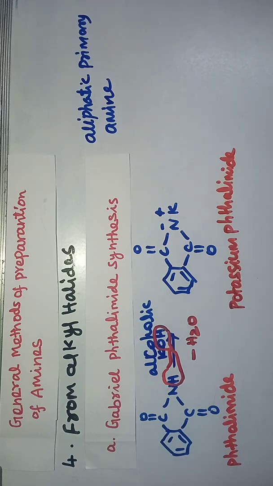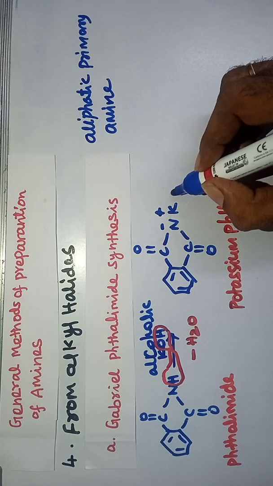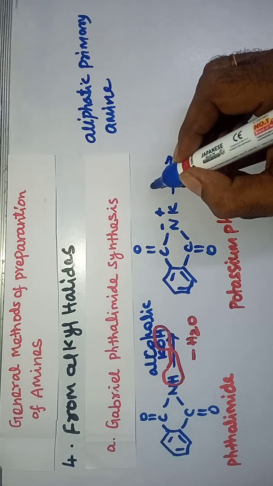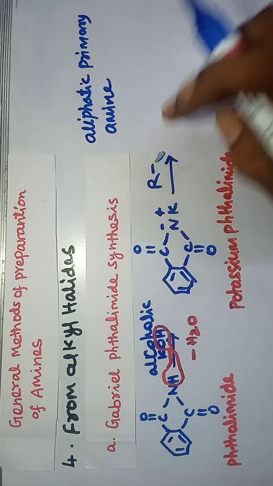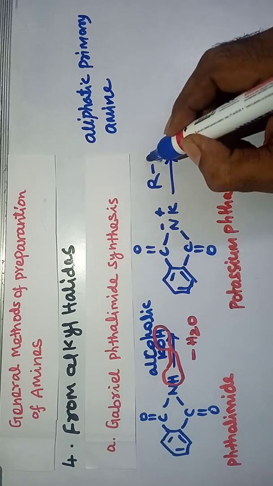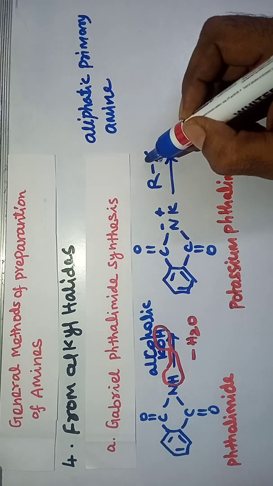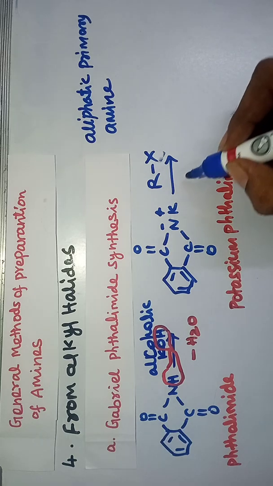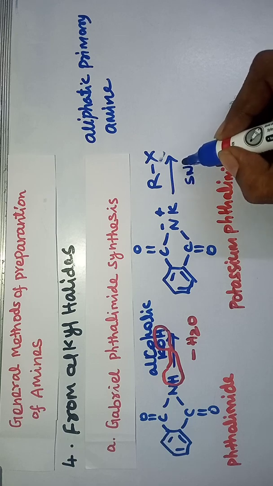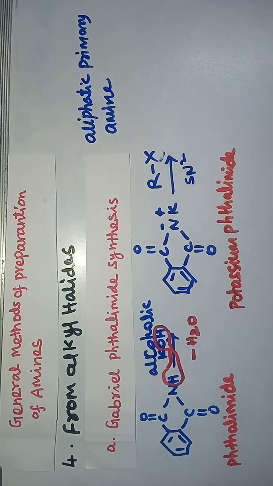This potassium phthalimide on heating with the alkyl halide RX undergoes nucleophilic substitution by a bimolecular reaction, that is, an SN2 reaction.